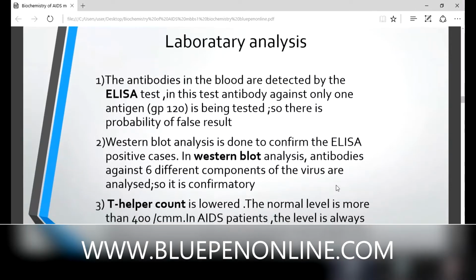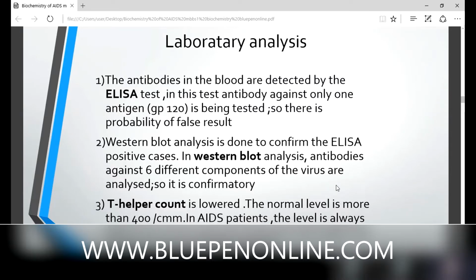Window period is when the virus enters the body. It multiplies in the body, but it cannot be detected. This is called the window period. Only one antigen can be detected, which is the viral capsid antigen P24.